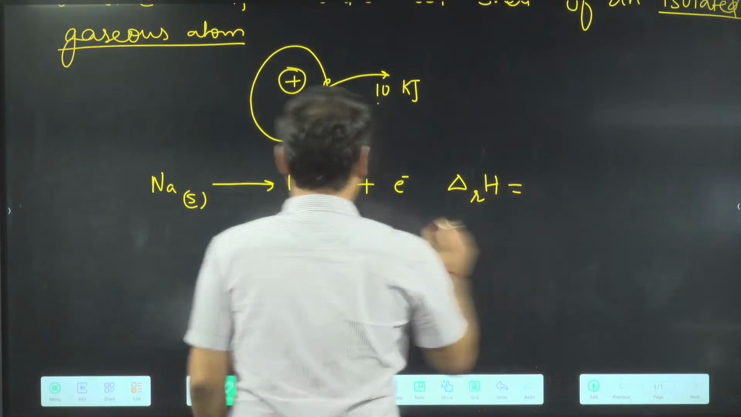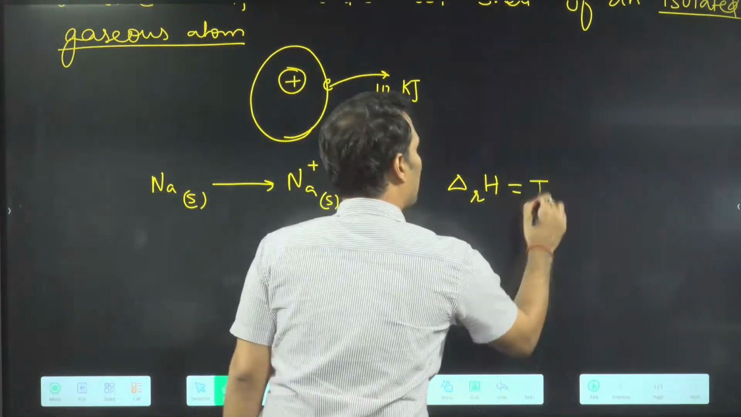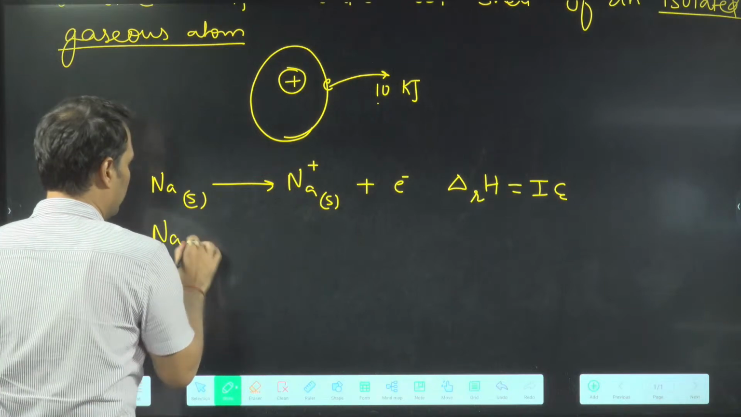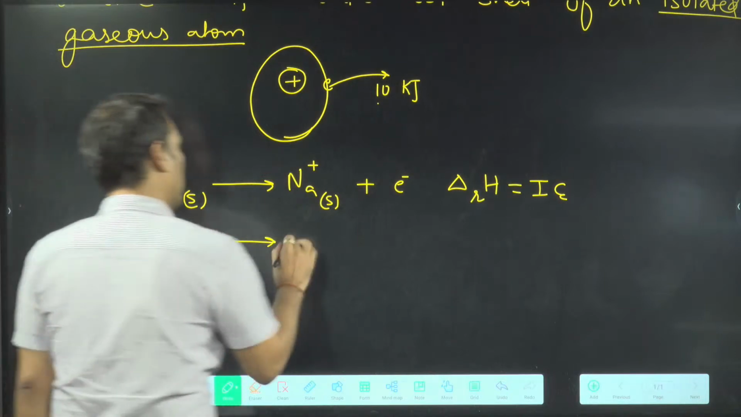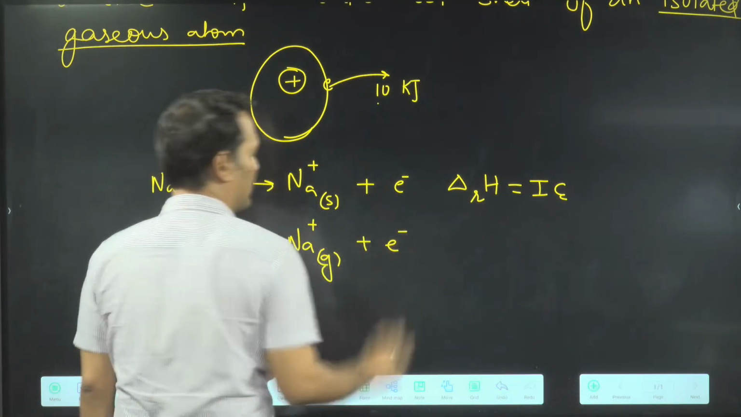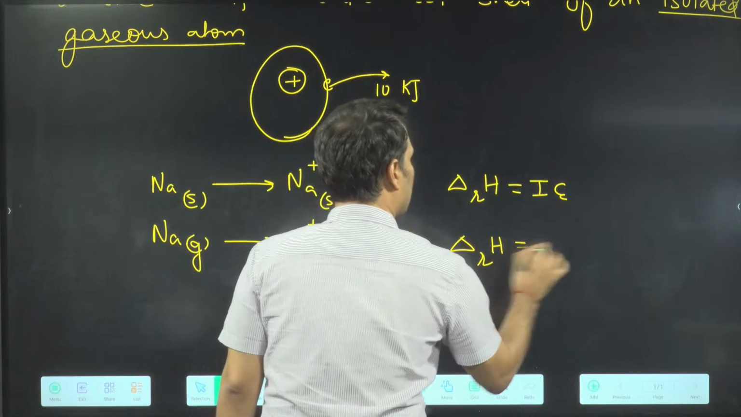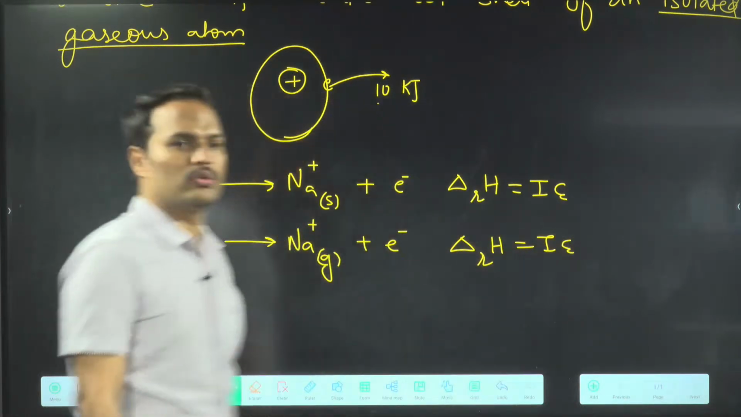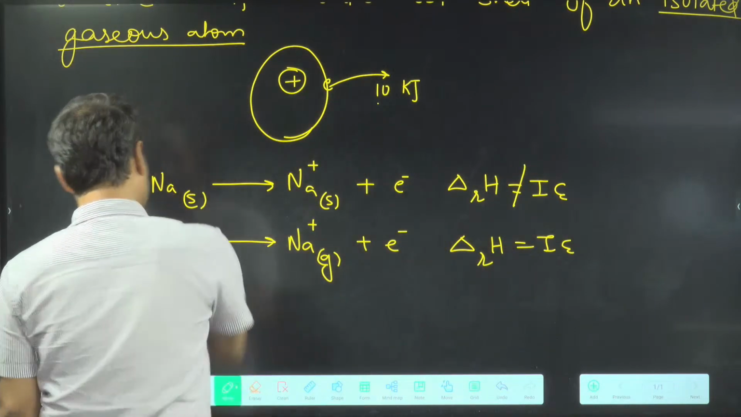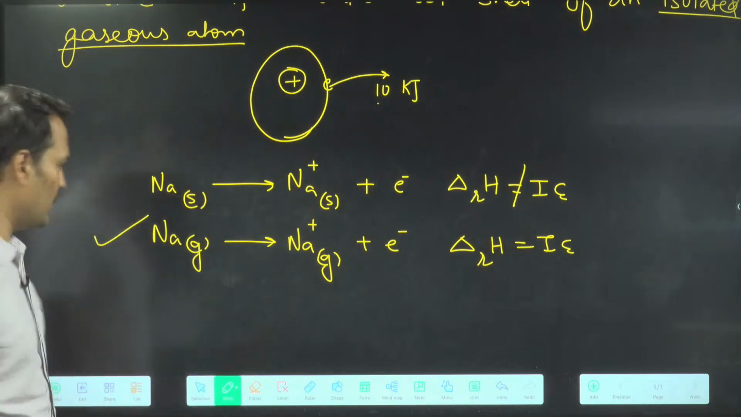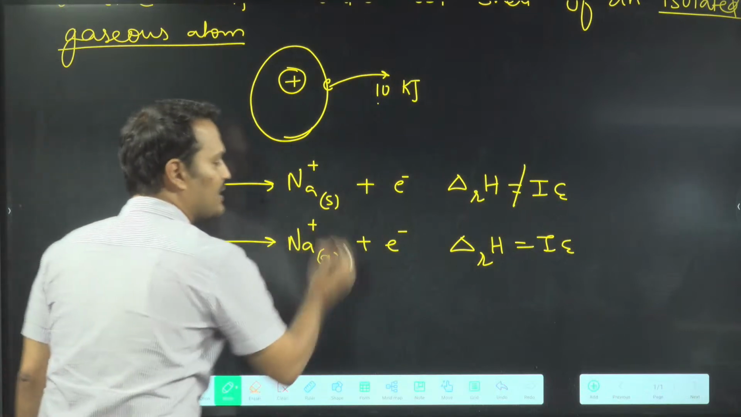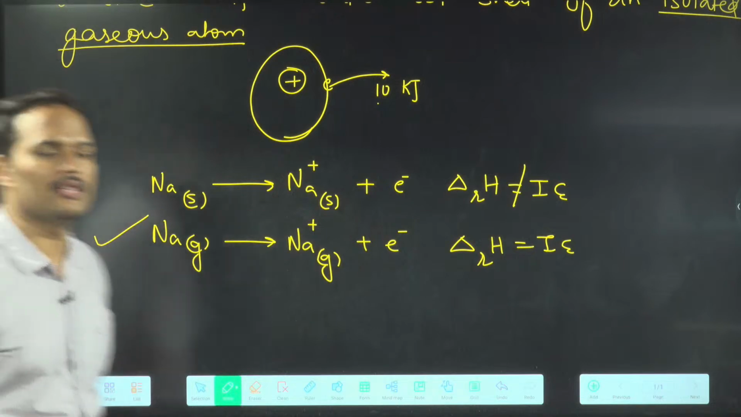They will say कि in this case, is this delta HR equal to ionization energy? What do you think? Yes or no? Then there will be one second option also. This is also possible. Na gas, Na plus gas, and I will remove one electron. In this case, is this true? So you will say in the first case, ionization energy is not this. In the second case, it is true. Because in the second case, you are having isolated gaseous atom and you got gaseous ion. Clear with this point?